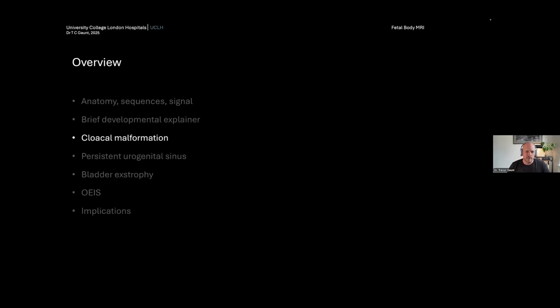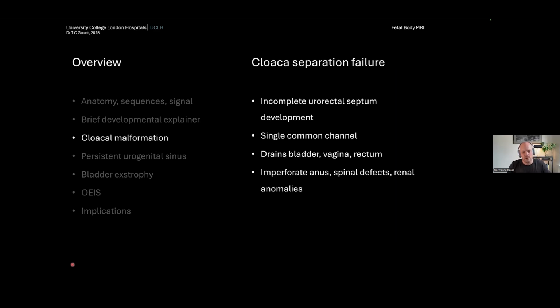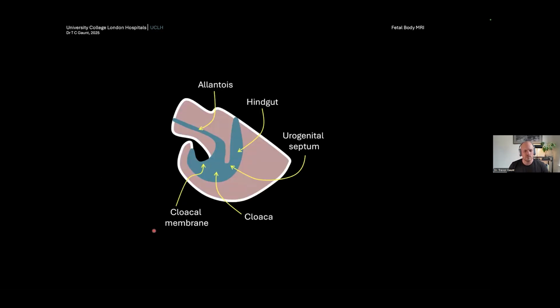Good, so we're going to talk a little bit about cloacal malformation, and it's cloacal separation failure. You get incomplete urorectal septum development with a single common channel that drains the bladder, the vagina, and the rectum. You end up with an imperforate anus, and quite frequently you end up with spinal defects, which we'll come to a little bit later, and often you get renal anomalies because they develop from similar apparatus in very early fetal life. This we've just looked at.